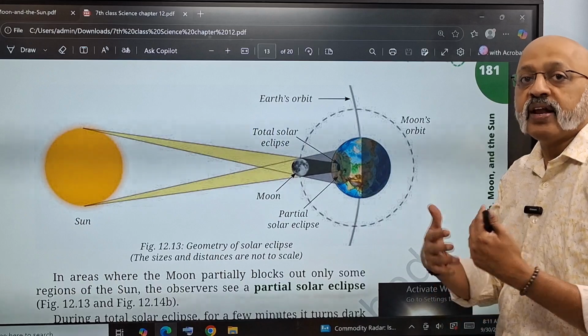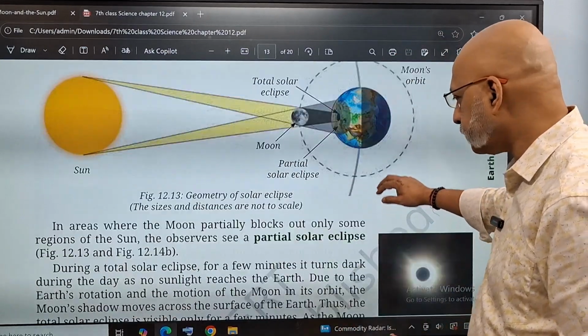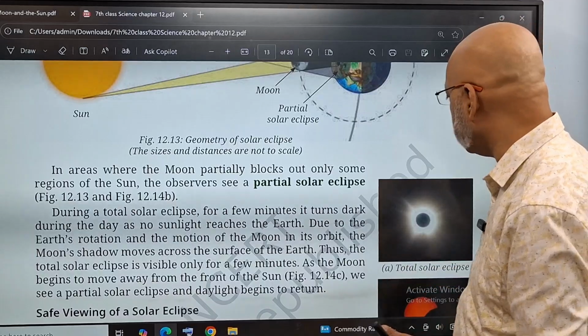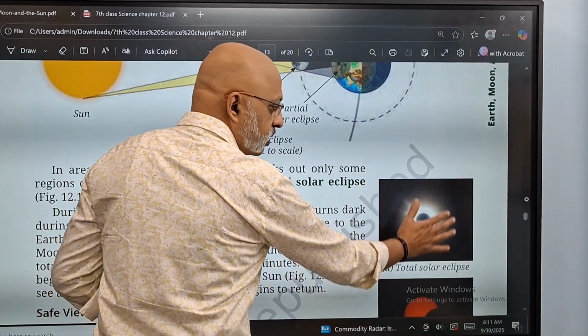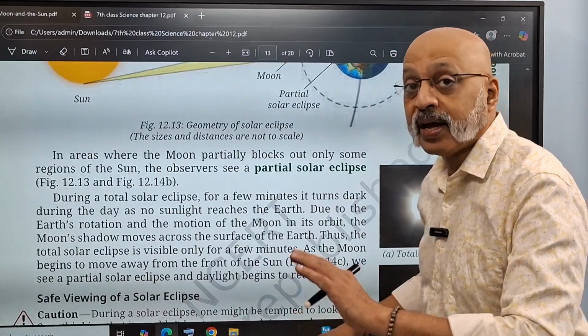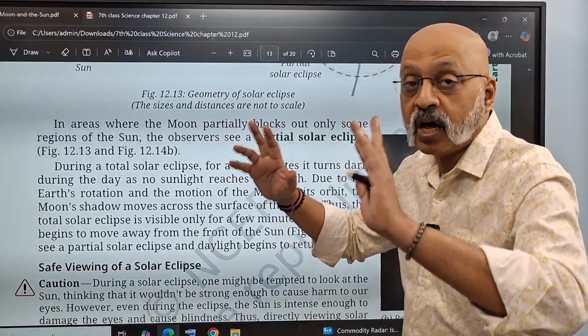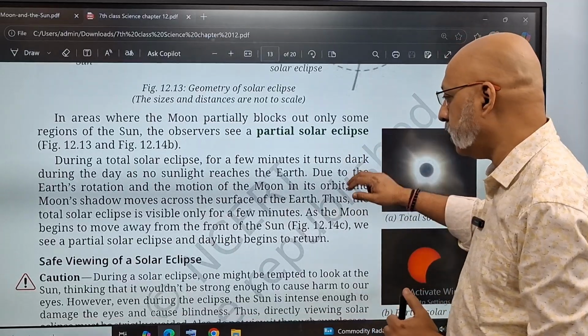This is the other side where it is night, so you are not getting to see the solar eclipse at all. So this is the partial solar eclipse, and this is how the solar eclipse essentially looks, where it gets covered. It becomes dark even at noon or 3 o'clock. It becomes dark because the sun is getting covered by the moon.